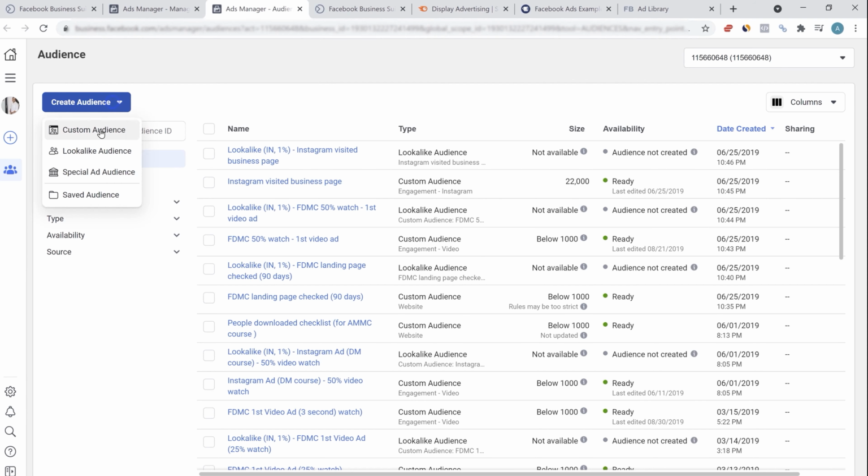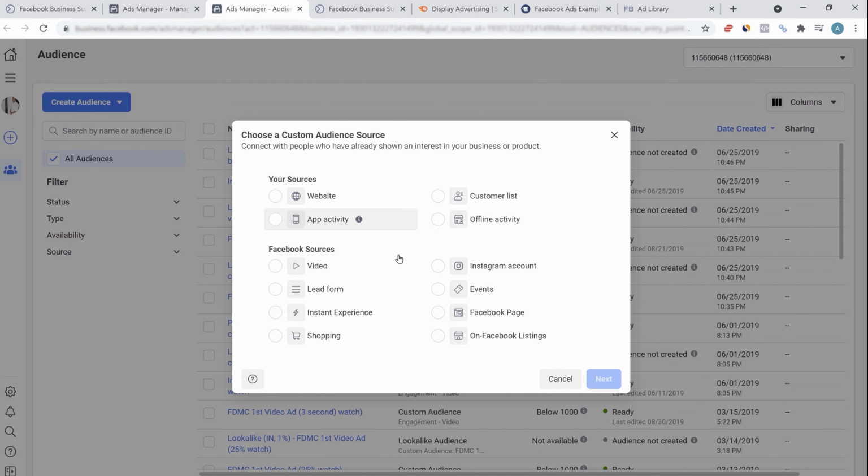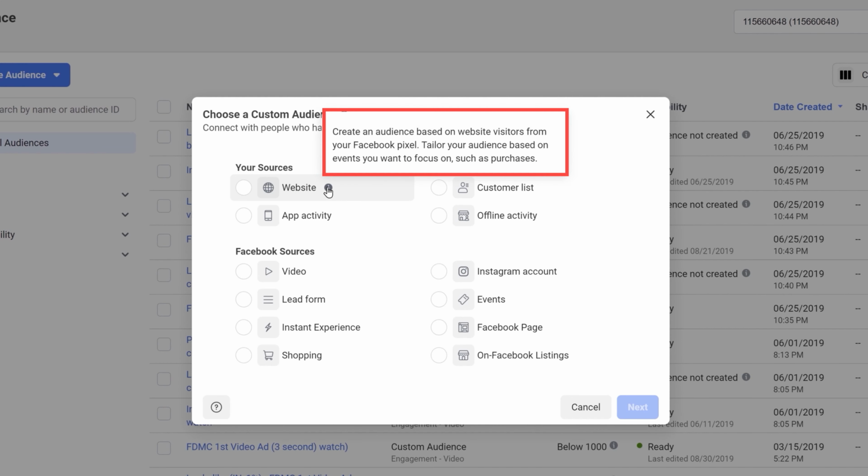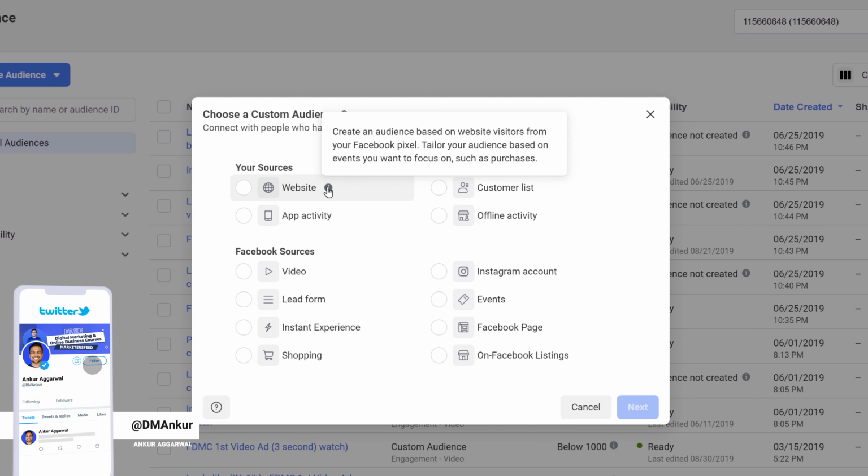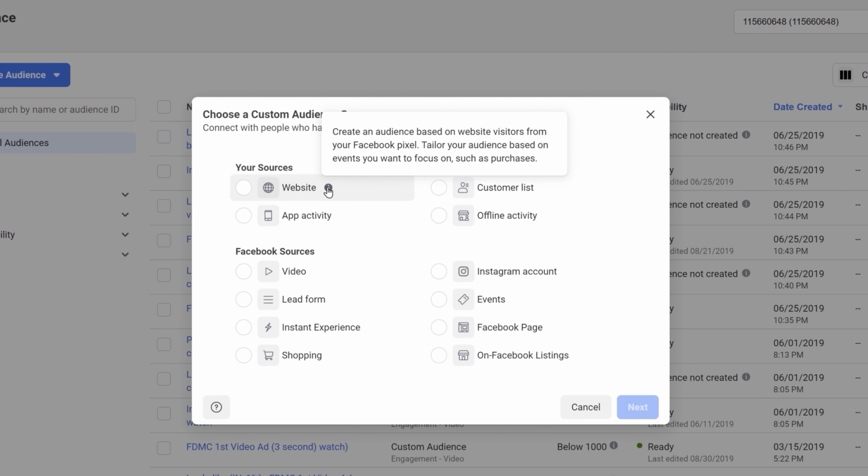So let's say if you want to create a custom audience, the source can be many. When we select website, if we go on the i button, it says the audience based on the website visitors from your Facebook pixel. If you have the Facebook pixel installed on your website, then you can create an audience based on a certain event or an action. Let's say you want to create an audience of all the people who entered the email ID on the landing page. Or let's say you're targeting the phone numbers of all the people, and you have a sales department who are ready to call. If you're running Facebook ads to get the phone numbers, and you want to create an audience of all the people who clicked on your ad, visited your landing page, added the phone number and clicked on enter, and you want to create an audience of all those people, you can select website.